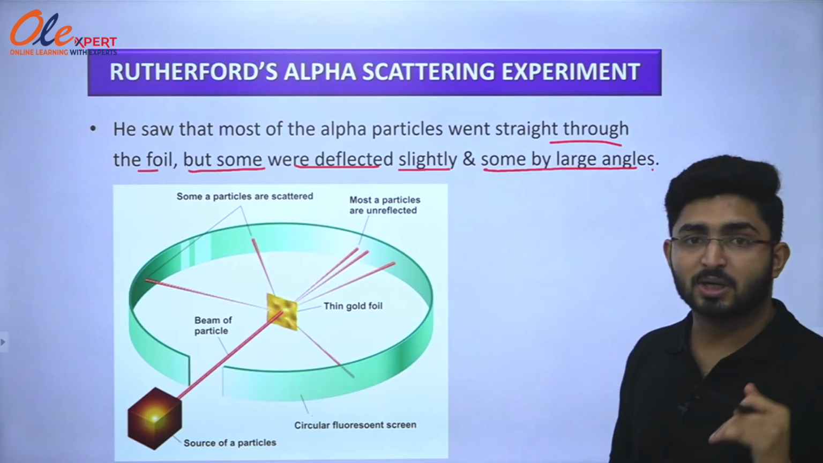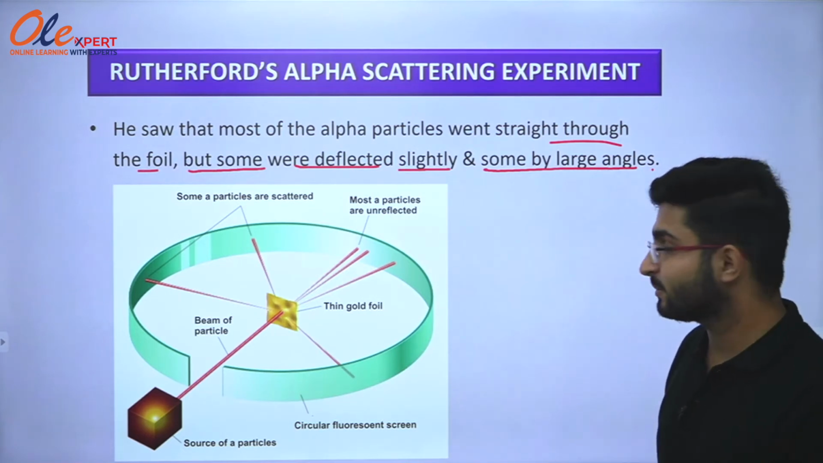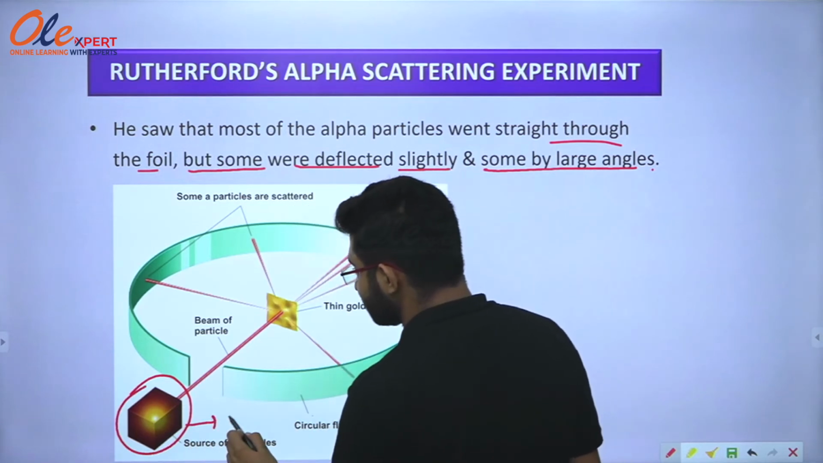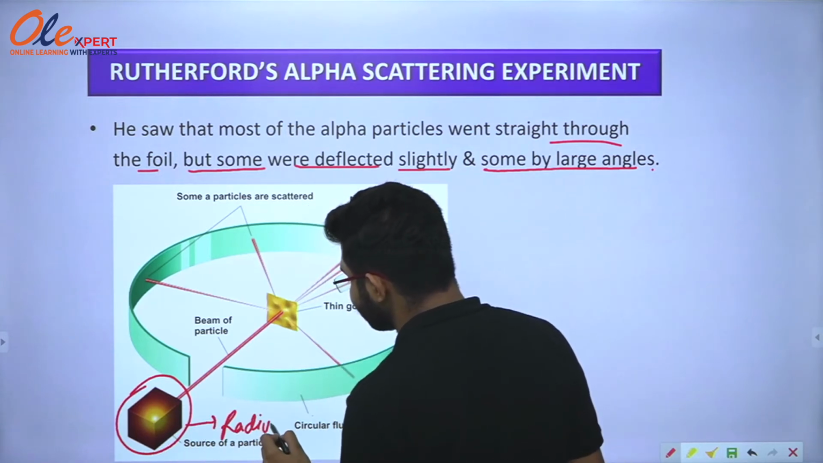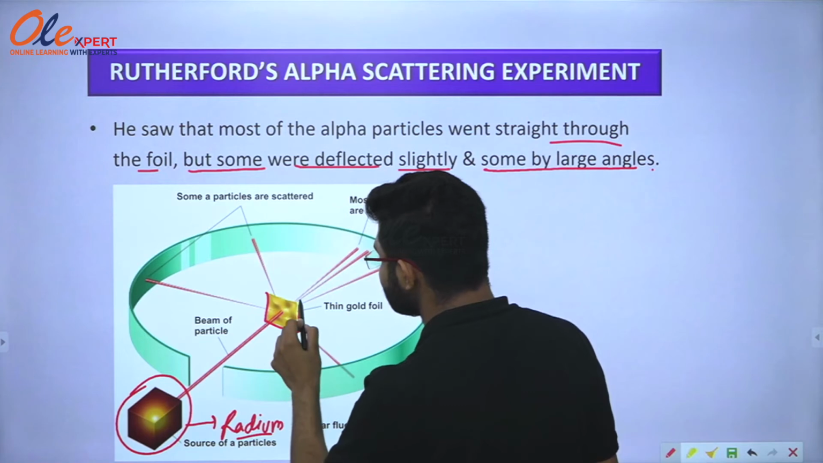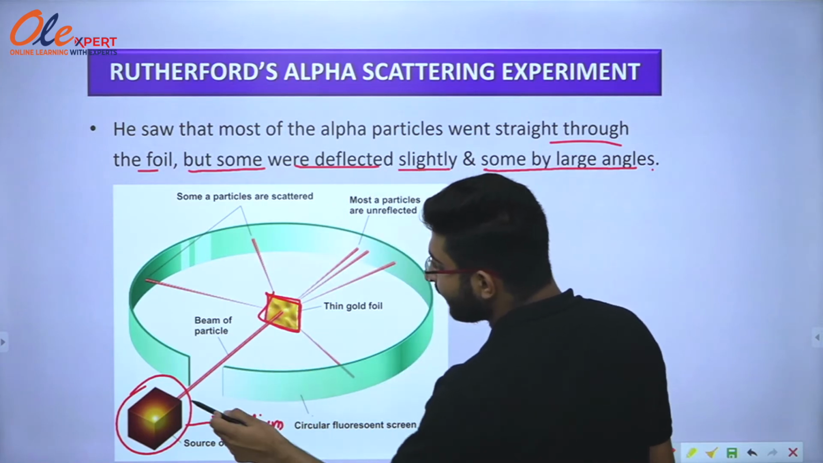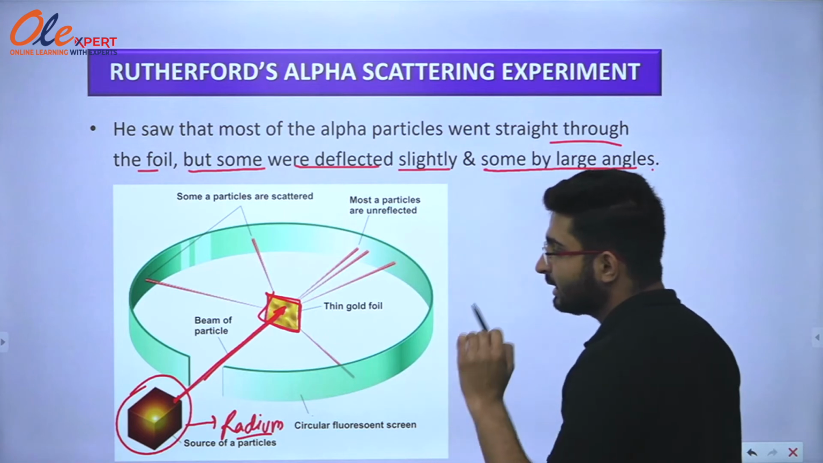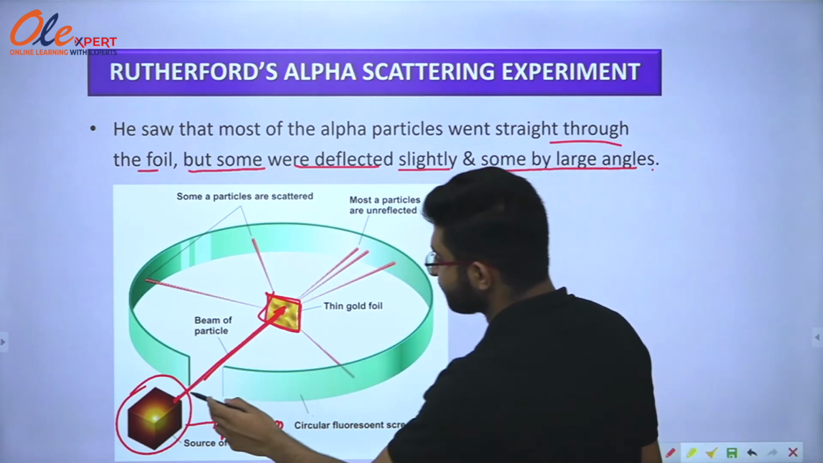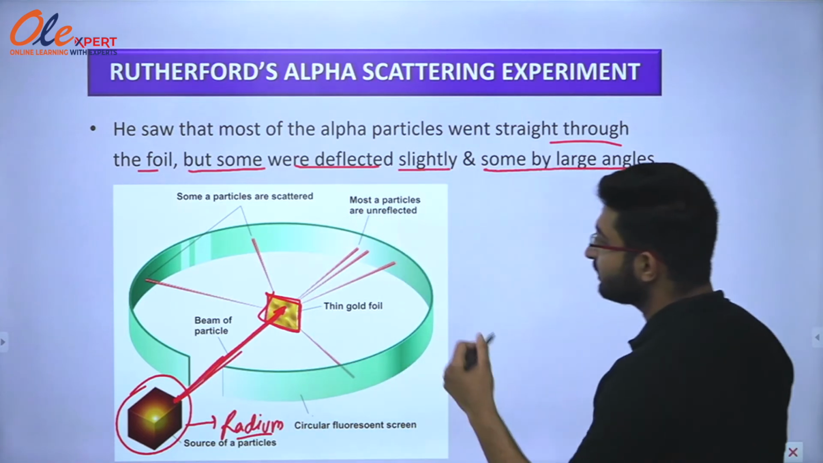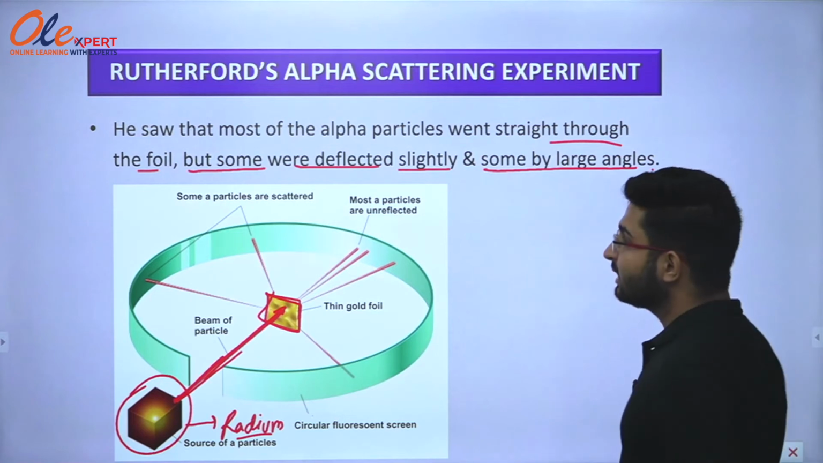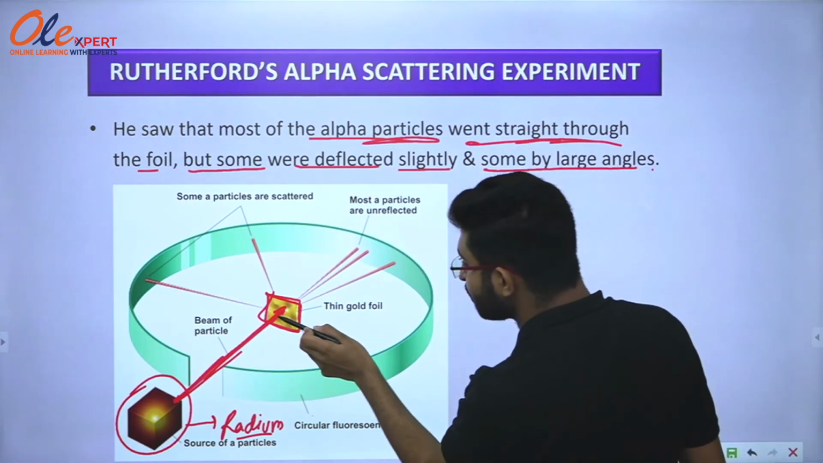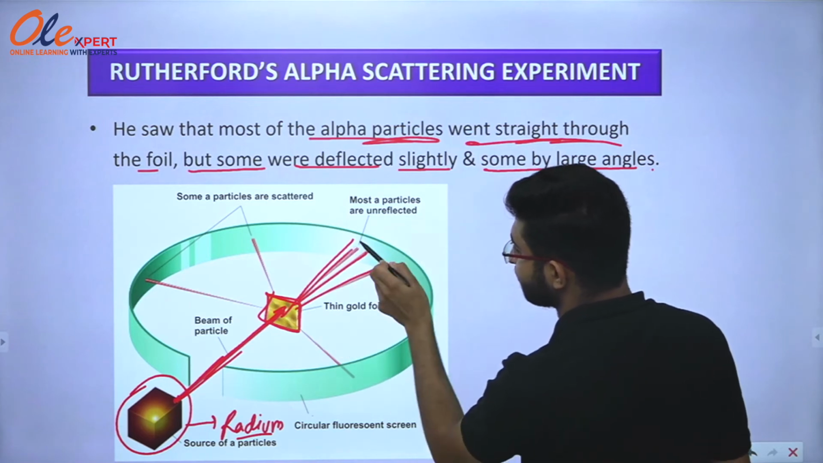What he observed during this experiment: this was the source of alpha particles, radium, and this was the gold sheet, the metal sheet. When alpha particles were bombarded on the metallic sheet, what happened? He saw that through the beam of particles, there were some rays deflected. Most of the alpha particles went straight.